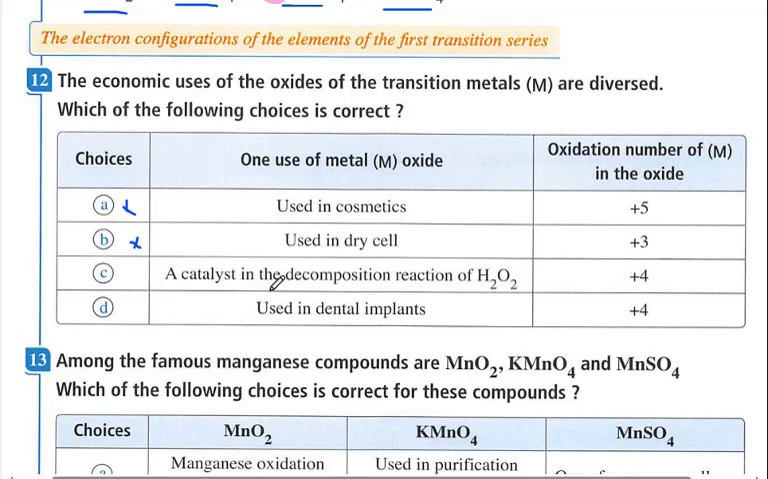A catalyst in the decomposition of hydrogen peroxide is manganese dioxide, and the oxidation state of manganese here is positive 4. So this is the correct answer. It is a compound used as a catalyst in the decomposition reaction of hydrogen peroxide. It is manganese dioxide, and the oxidation state of manganese in this oxide is positive 4. So this is the correct answer.